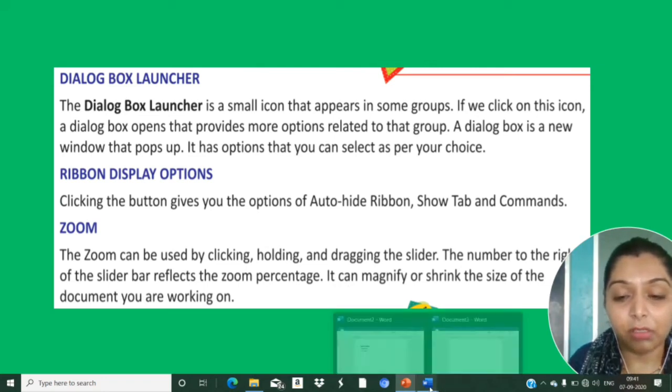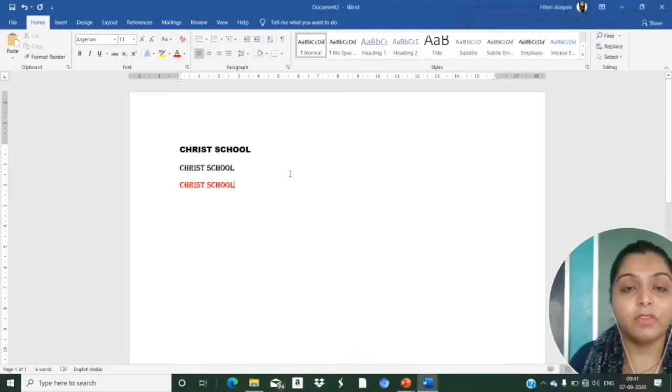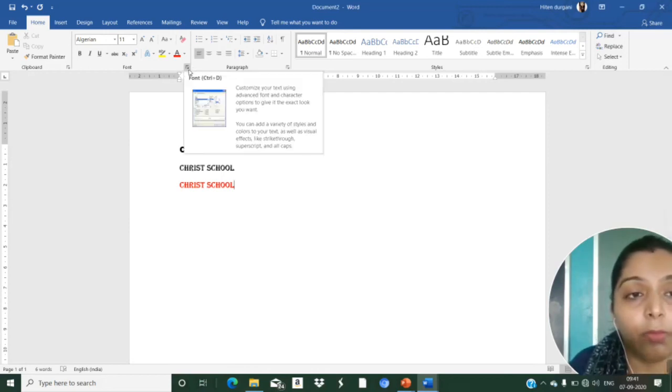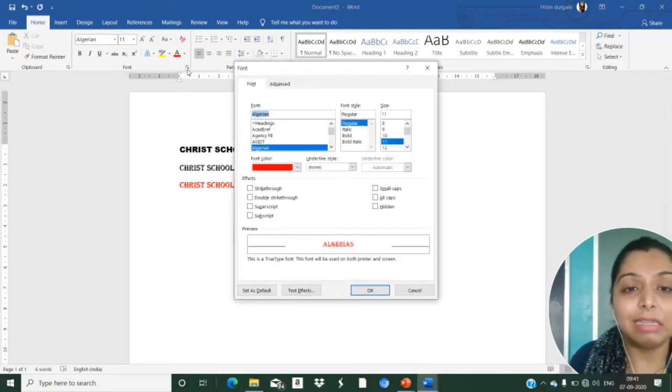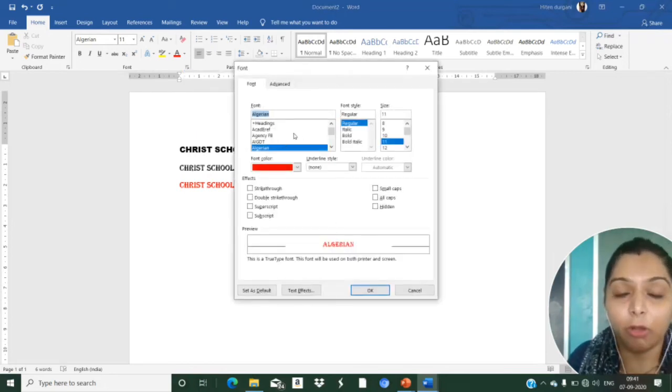So we will just open our Word document. See, this is our Word document. See, this is the dialog box launcher. This is the dialog box launcher. I will just click it. See, this is a dialog box launcher available at some groups. Okay, available at some groups. See, it has the font, theme font, style, size, color, underline style, everything related to that option.